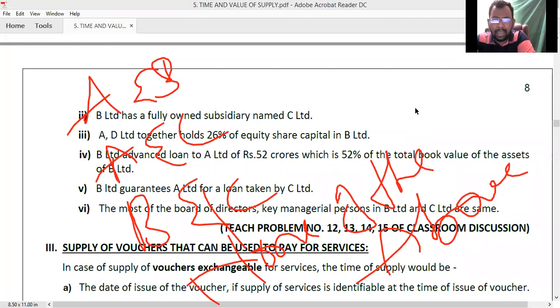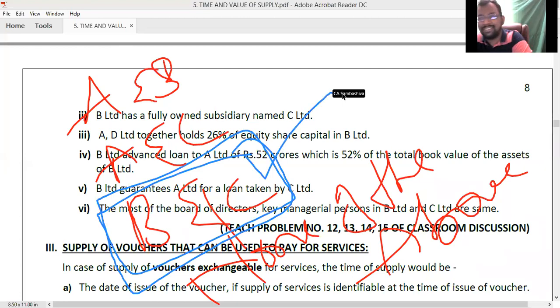B Limited guarantees A Limited for a loan taken by C Limited. So the correct answer is that B and C are associated enterprises. Gautam, what you said is absolutely right. B and C is the correct answer.